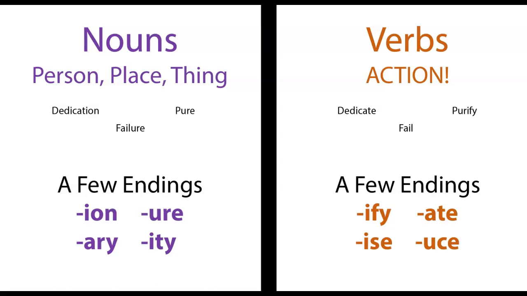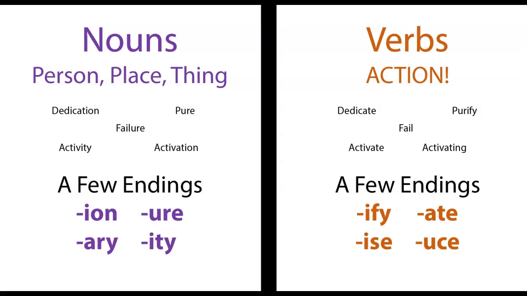Purify is a verb. Pure is a noun. Activity is a noun. Activate is a verb. But then activation is a noun. And activating is a verb again. So the same kind of core ideas jump back and forth, right? You got nouns, you got verbs, kind of all over the place. They look really similar, and so it is going to get harder and harder to differentiate them.